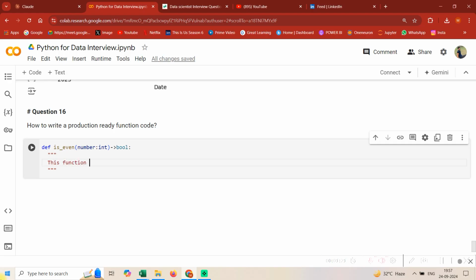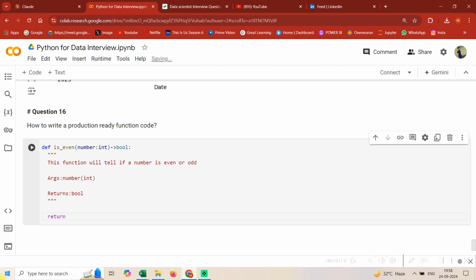This function will tell if a number is even or odd. Then the next thing that you need to mention is Args. In Args you can simply write number int, so it will take an argument number of type int, and then there needs to be Returns bool, so it returns a boolean value.